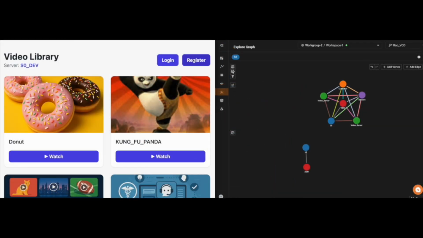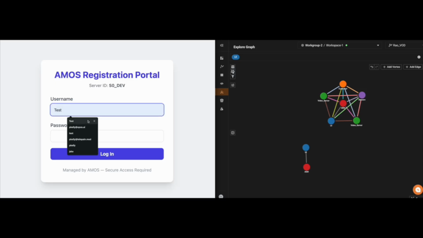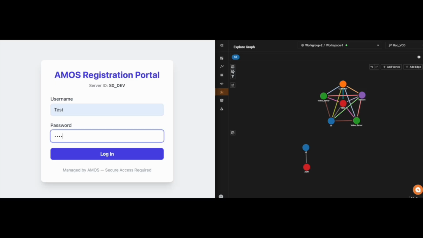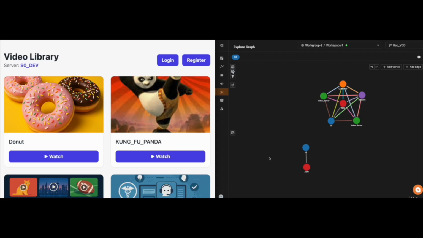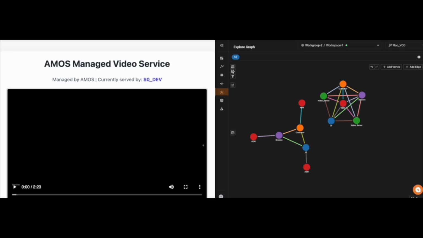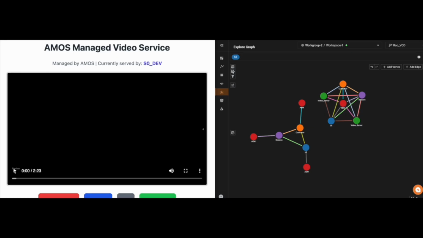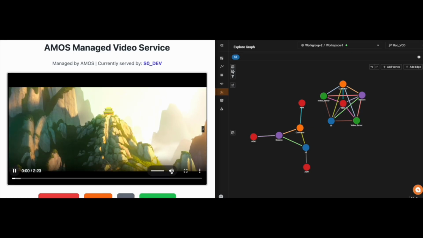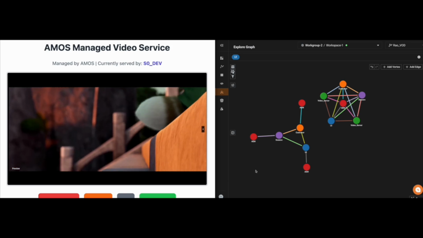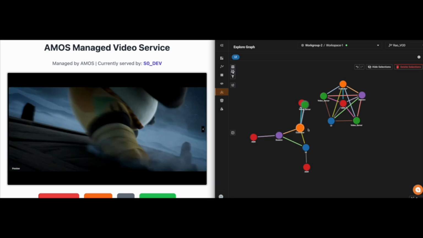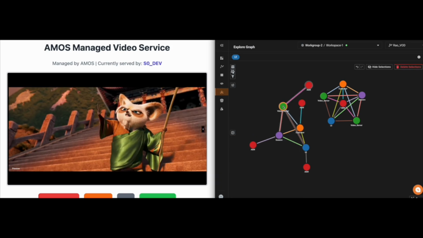With the application now deployed, we can begin interacting through the UI. A new user first registers and logs in. At that moment, AMOS creates a customer vertex in the graph database and links it to the UI vertex to represent the start of their session. Once logged in, the user can browse and select a video to watch. That choice is immediately reflected in the graph as well. The customer vertex becomes connected to the video server vertex, responsible for streaming their content.